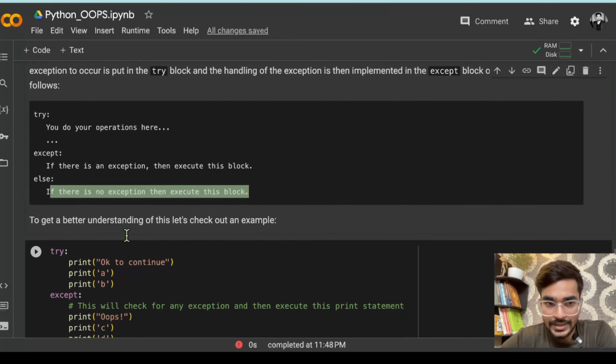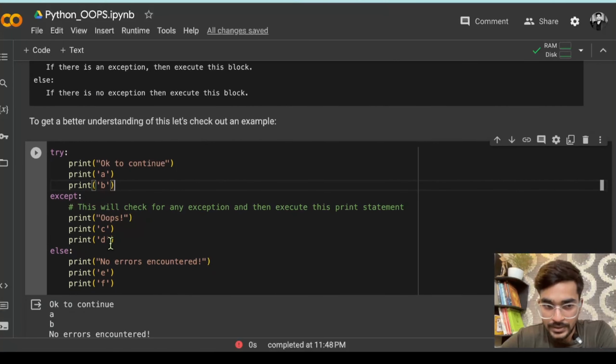So to get a better understanding, let's start with an example. So let's say what I'm doing, inside a try block I'm printing different things.